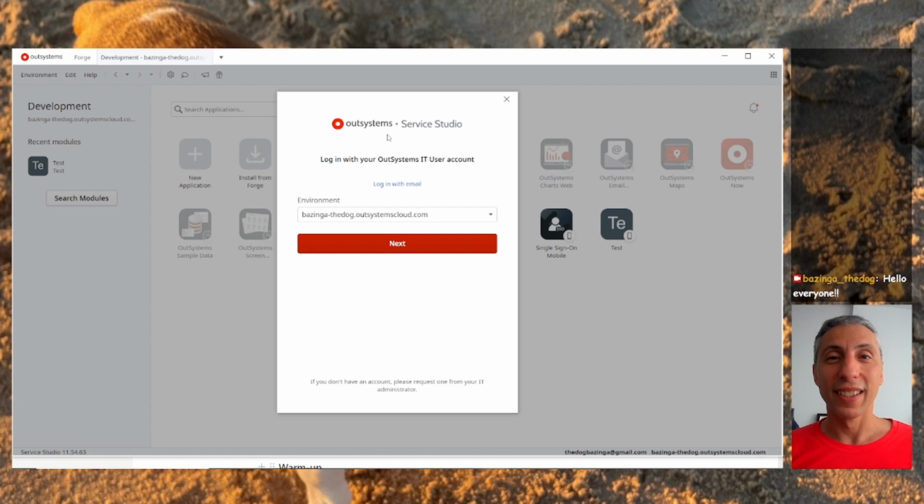The goal for this is to create 1 hour sessions where we will take one idea and start building an application. The need for this comes because a lot of people come to us after training telling us, okay, I've done training, I know how to build a data model, logic, screens, but I have difficulties in starting a project. How do I start? What should I do first? So the idea here is to start with an idea, start building an application that will change along the way, building bit by bit, refactoring, and show how this is done.